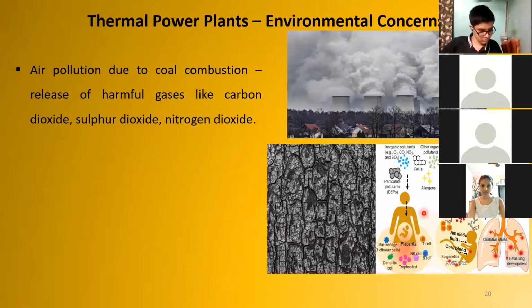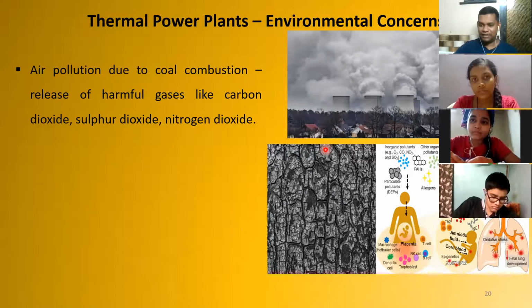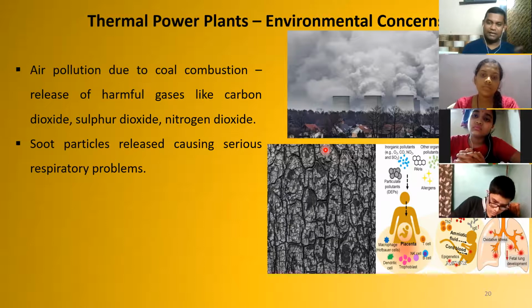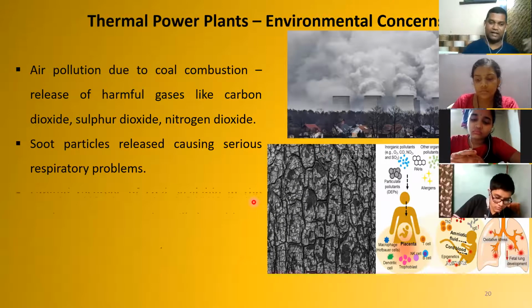We all know very well the debate is endless when you start speaking about air pollution, how much it is increasing these days and how much it is affecting the health of human beings also. And soot particles also cause serious respiratory problems because that is what you inhale. It enters and gets deposited in your lungs. Respiratory disorders happen, bronchitis, pulmonary bronchitis, so many things.